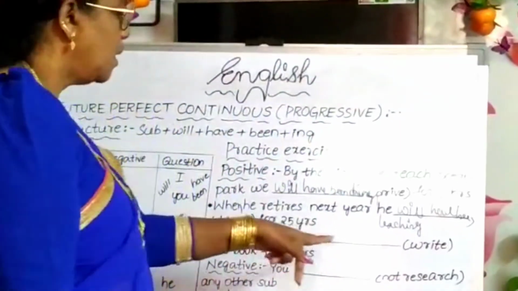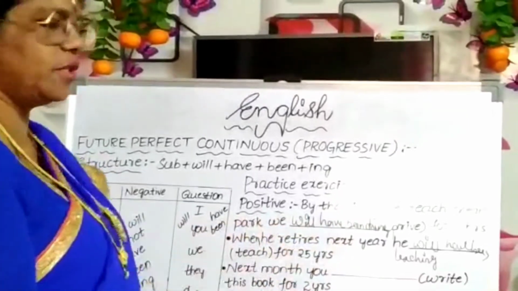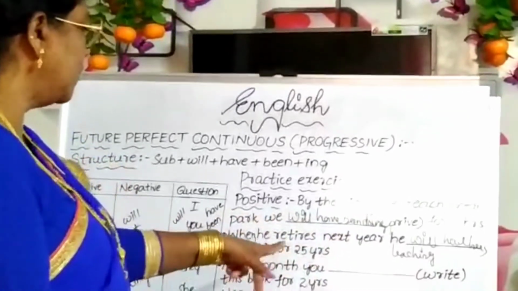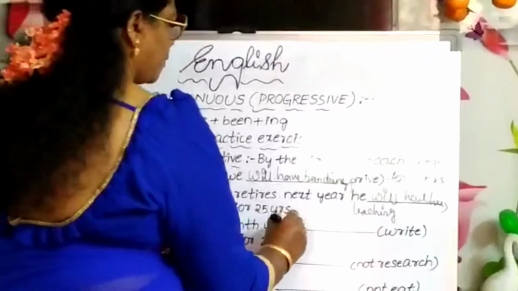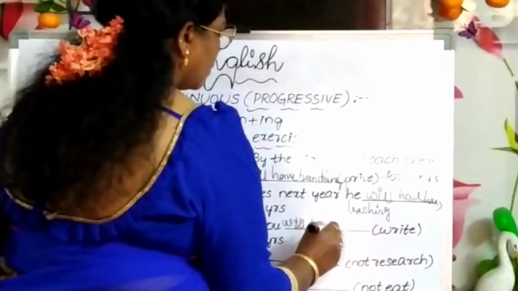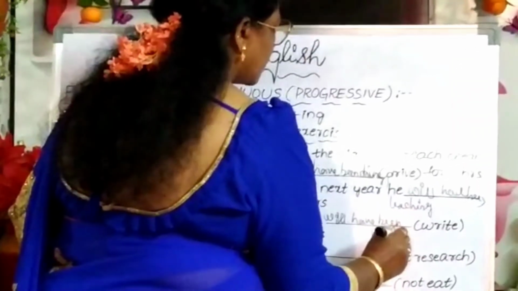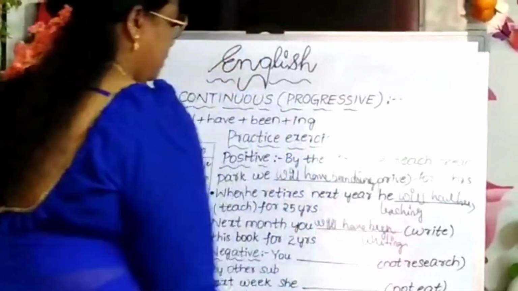Next month, you dash, in bracket write, write is the verb, this book for 2 years. Next month, you will have been writing. You will have been writing this book for 2 years.